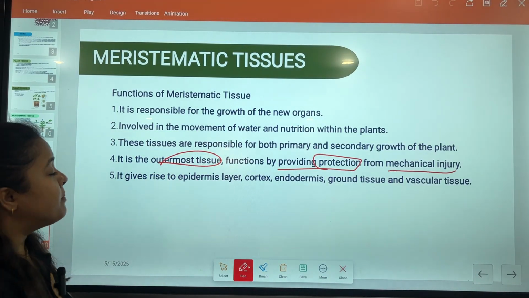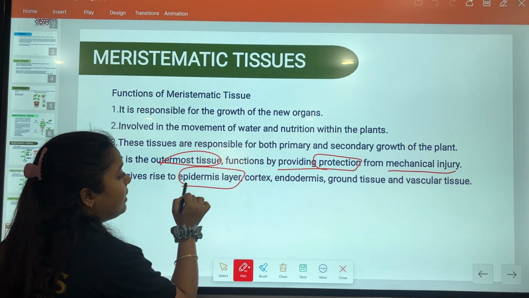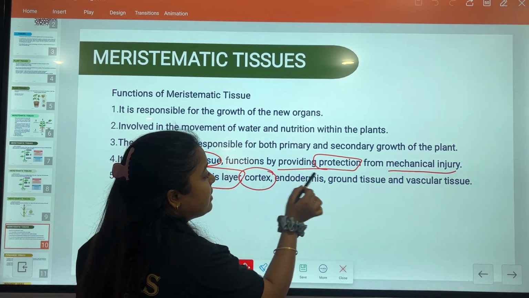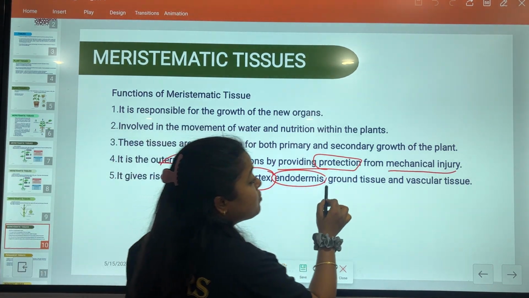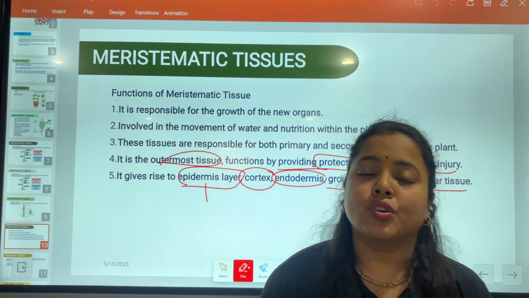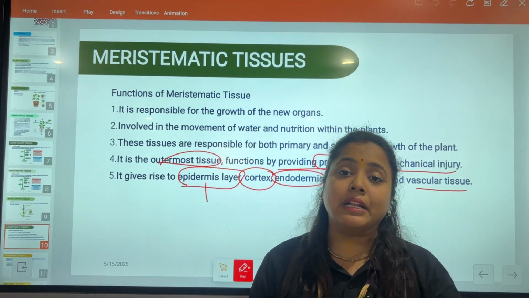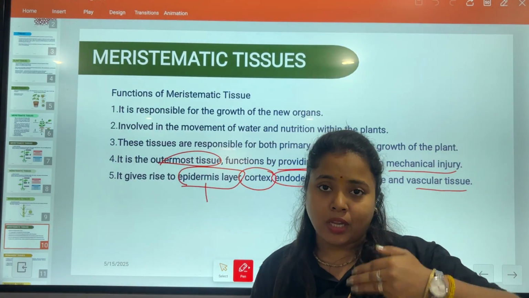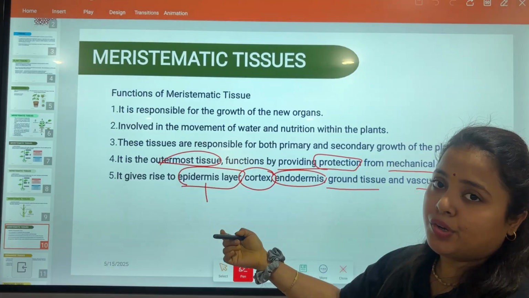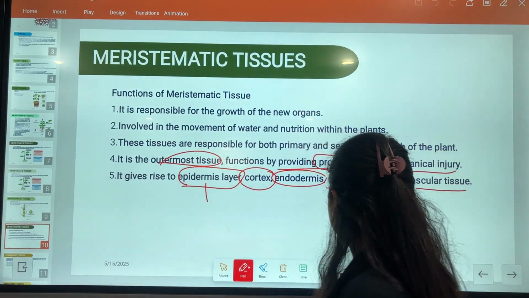It gives rise to the epidermis layer because it is present in the outside layer. So it basically forms the epidermis layer, it forms the cortex region, it forms the endodermis region, it forms the ground tissue, it forms the vascular tissue. Because I have already told you that plant tissues are basically divided into 3 parts. Fine, epidermis tissue, ground tissue, and vascular tissue. Now moving towards the next PPT.